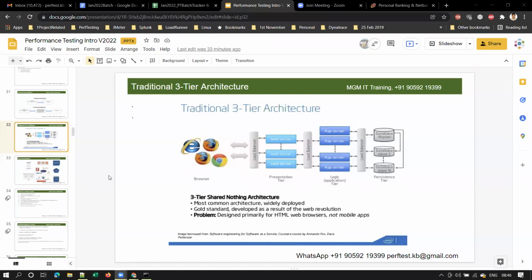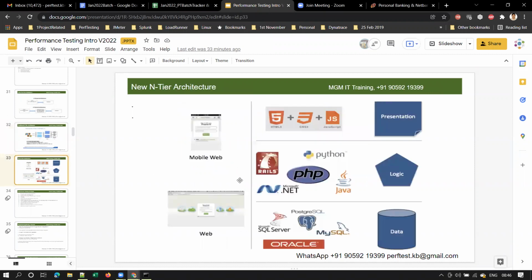So this is a traditional three-tier architecture. Now, in the next slide, I explained N-tier architecture, right? This diagram represents what the presentation server is made up of, how this presentation layer or application layer will be developed, how the logic tier will be developed, and what a database tier may contain. So here we have an inside view into the architecture.